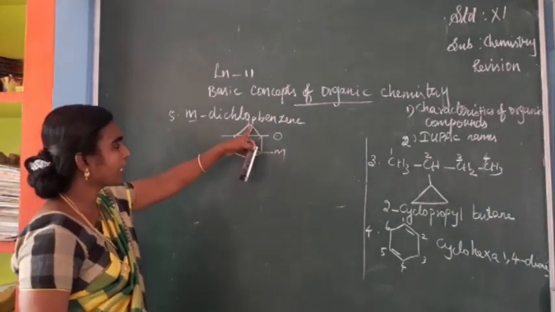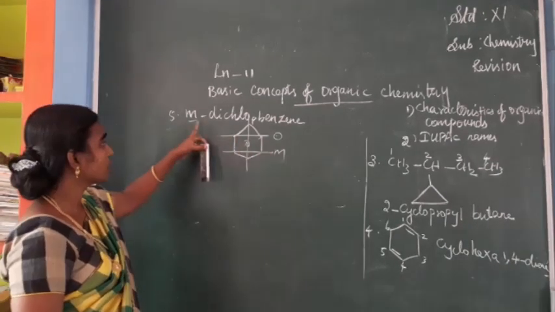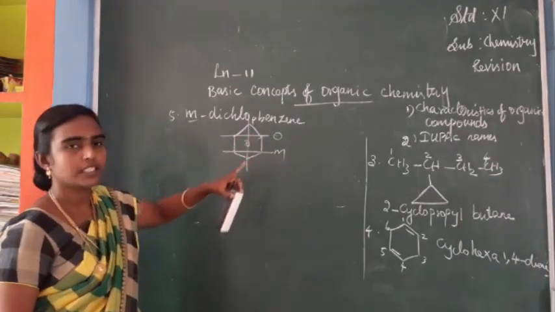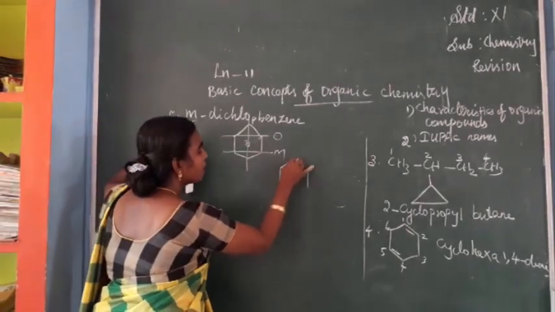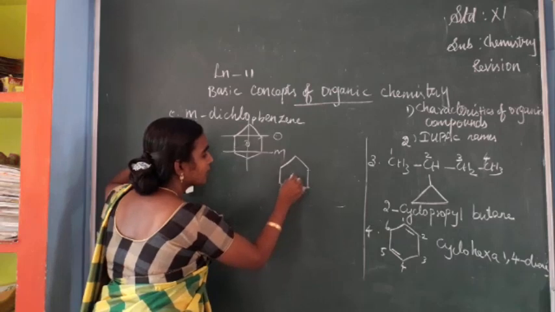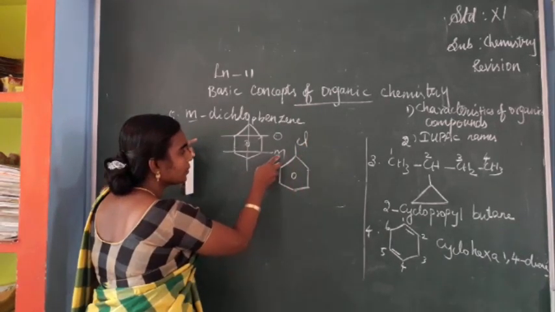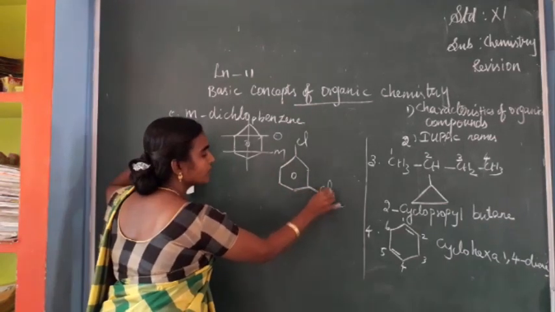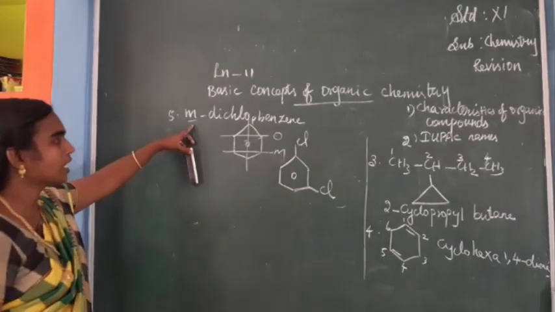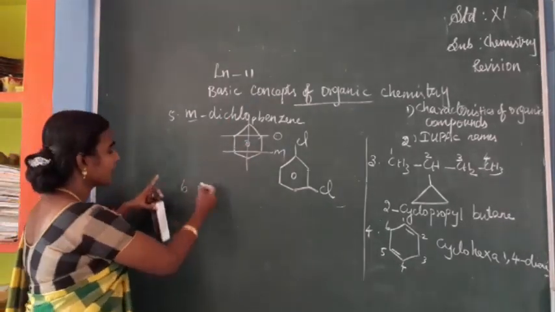So this is para position, ortho position and meta position. The question is metadichlorobenzene, isn't it? So metadichlorobenzene means the chlorine substituents must be in meta position. So this is the meta structure of metadichlorobenzene. Okay.